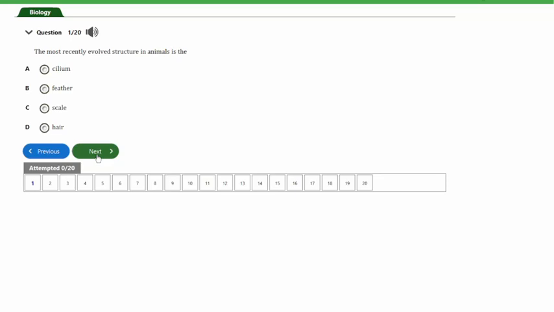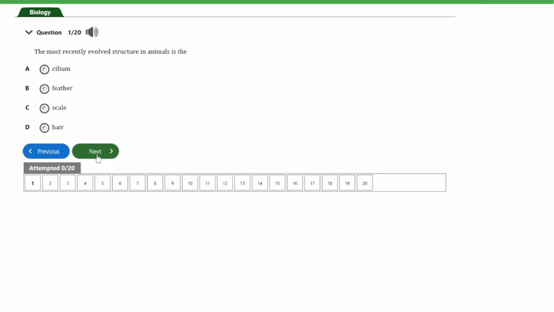So guys, if you look at the options here, cilium is usually associated with lower animals. Guys, feathers are associated with birds, which from the explanation I just gave you, you should know that it's the most recent. Scale here is mostly associated with reptiles. Most reptiles have scales.